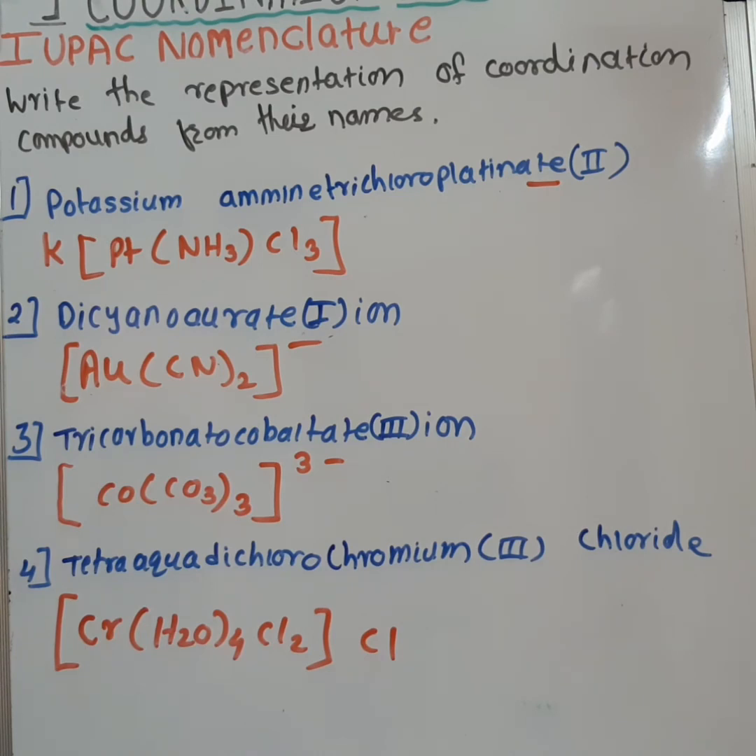In this way you can write the name of the compound as well as the representation of the compound from the name. So this was the IUPAC nomenclature of coordination compound.